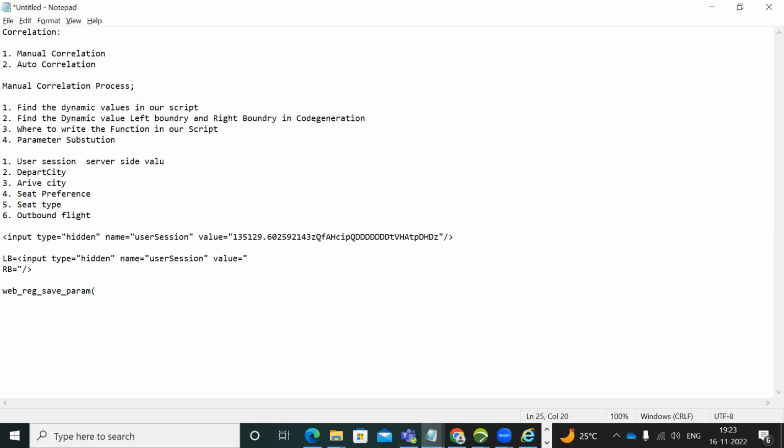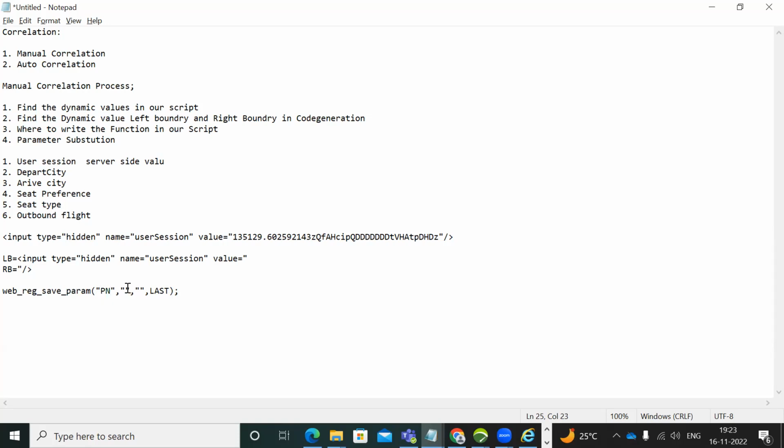And after that, arguments: double colon, then the parameter name, and one more double colon for the left boundary, and comma, last one for the right boundary. So this is my syntax. This is the parameter name, PN, nothing but parameter name.